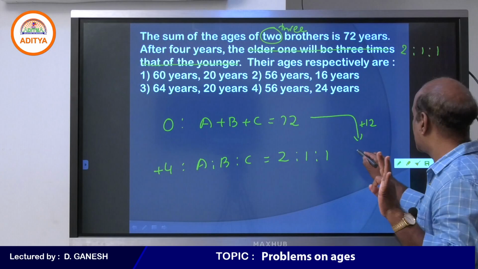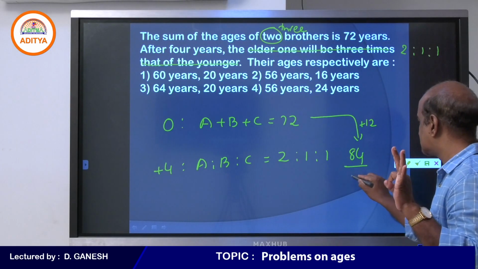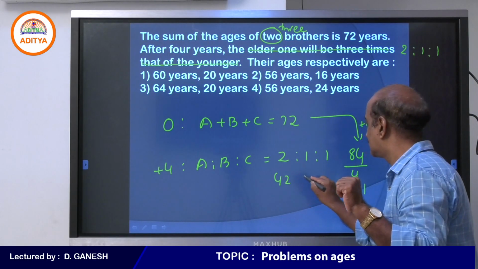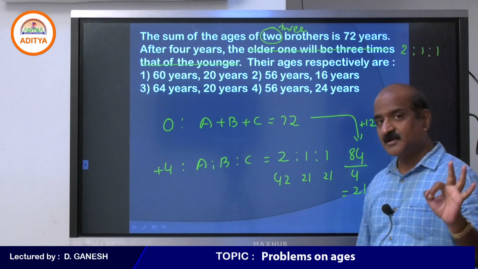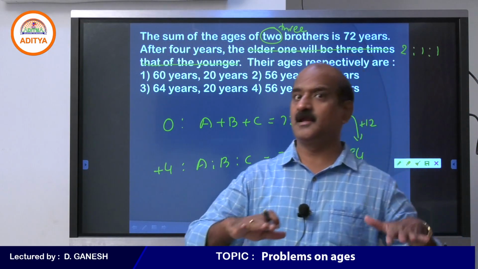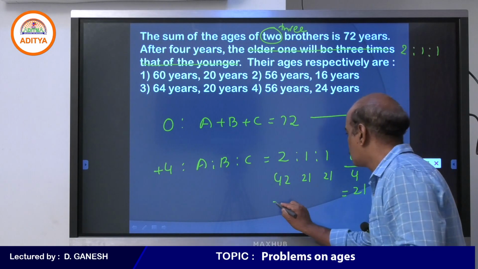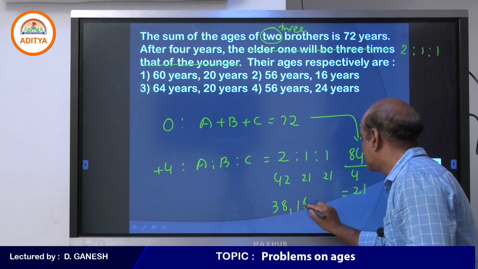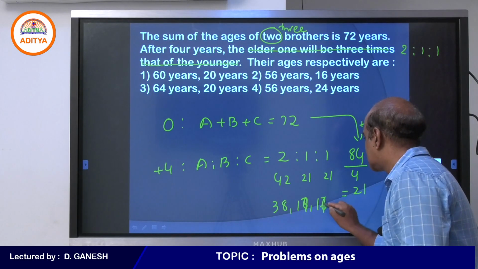72 plus 12, 84. Now you divide 84 in the ratio 2 is to 1 is to 1, which means 4 parts. Every one part is 21. 2 into 21, 1 into 21, 1 into 21: 42, 21, 21 are the ages of the 3 brothers, not about the present, but after 4 years. So your final answer would be 38, then 17 and 17.